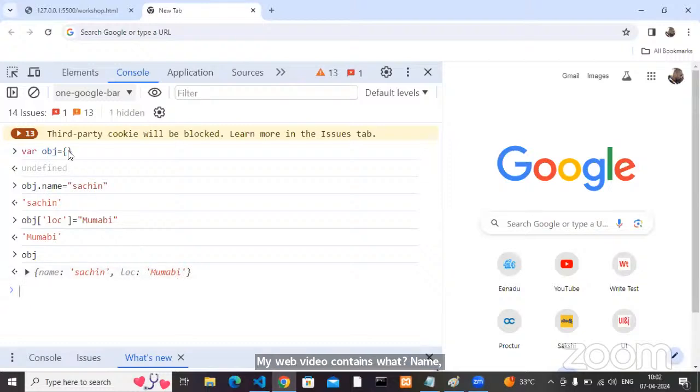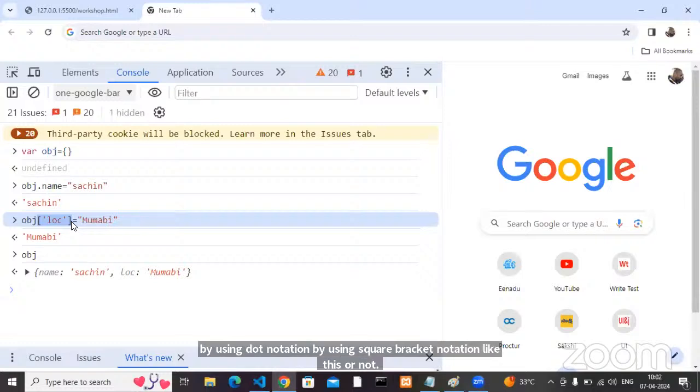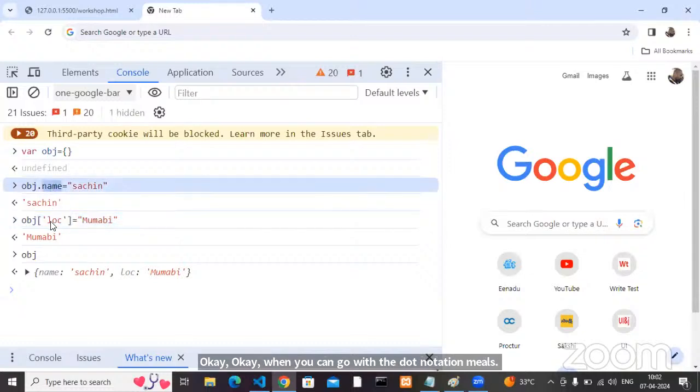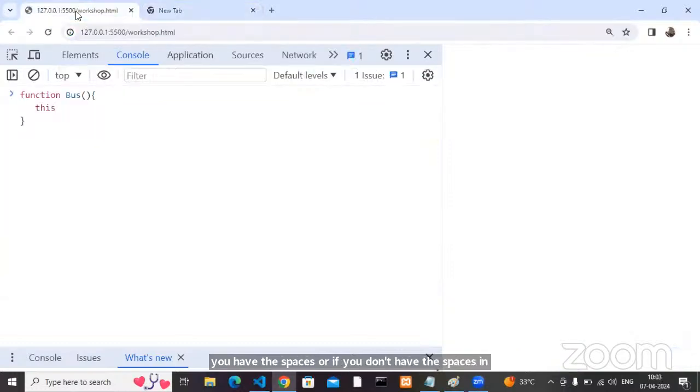If you have an object, we can insert the data by using dot notation or square bracket notation like this. When you can go with dot notation: if you don't have any spaces in the key. If you have spaces in the key, you can use square bracket notation.